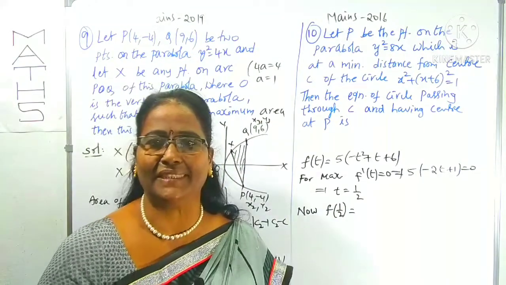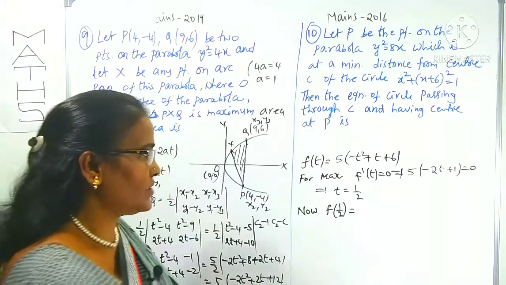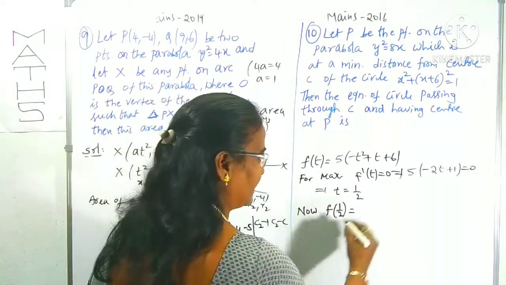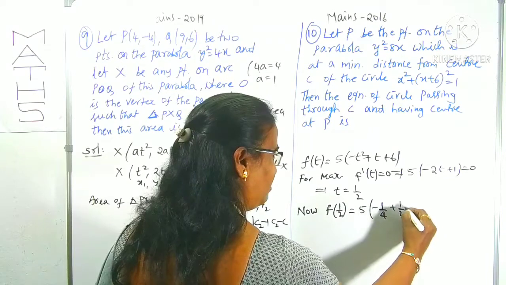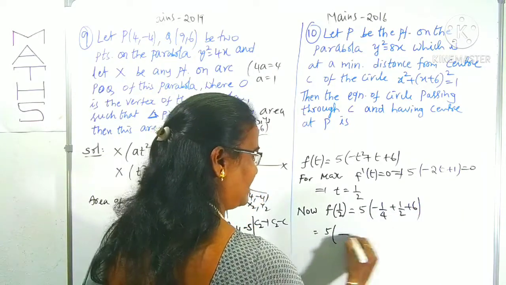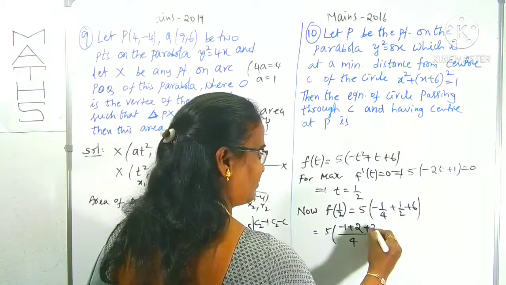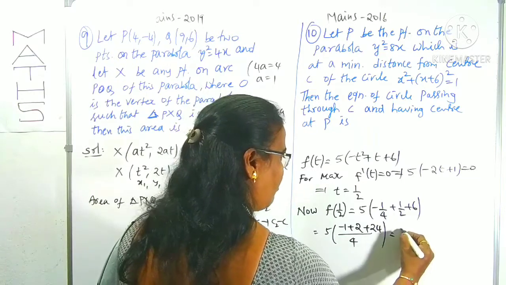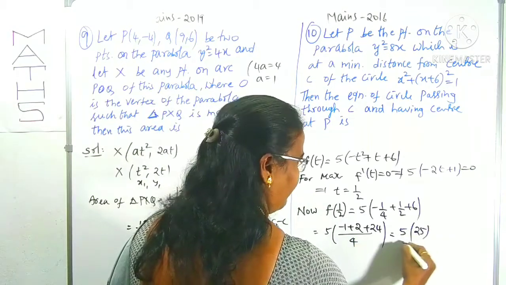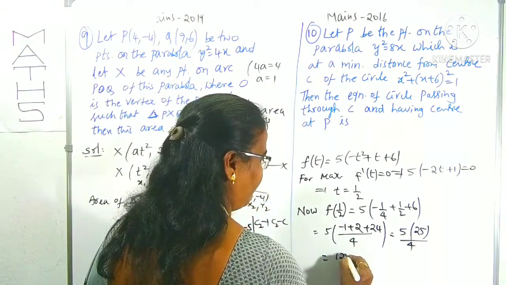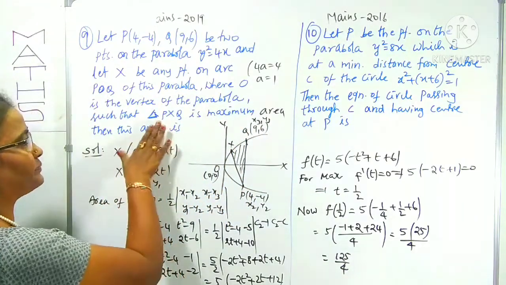This is applications of derivatives we are using for collecting the t value, right? So f of 1 by 2, wherever t is, take the 1 by 2. What is the required result? 5 of minus 1 by 2 whole square is 1 by 4 plus 1 by 2 plus 6. Again this is 5 of, LCM is 4, minus 1 plus 2 plus 24. 5 of 24 plus 2, 26 minus 1, 25. 25 by 4, that is clearly 125 by 4. This is our required maximum area of the triangle PXQ.